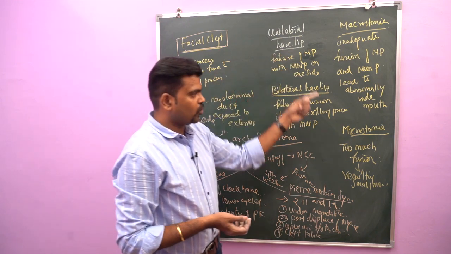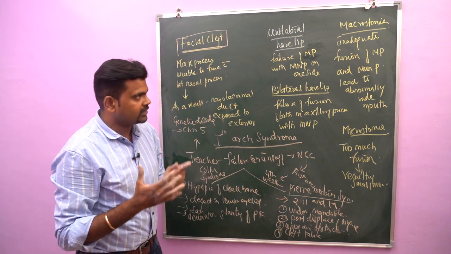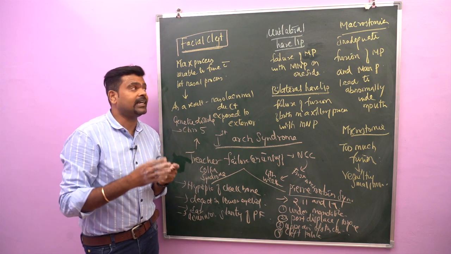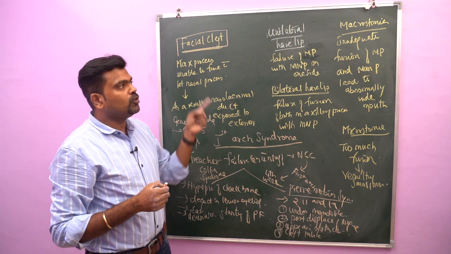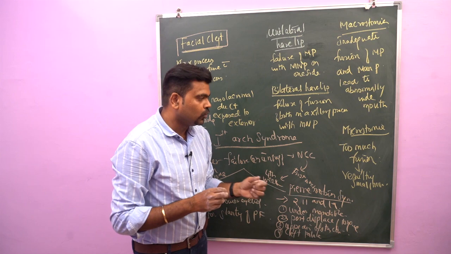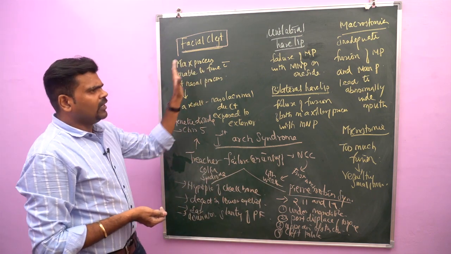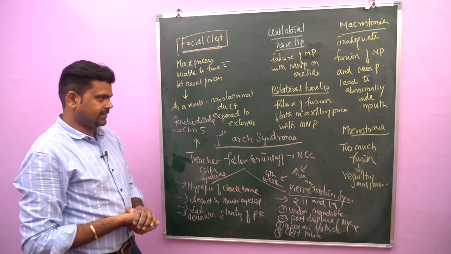What are macrostomia and microstomia? Inadequate fusion of the maxillary process and mandibular process leads to an abnormally wide mouth. This condition is called macrostomia. In microstomia, too much fusion of the maxillary process and mandibular process leads to a small mouth. This condition is called microstomia. So these are the common anomalies seen related to the development of the face.